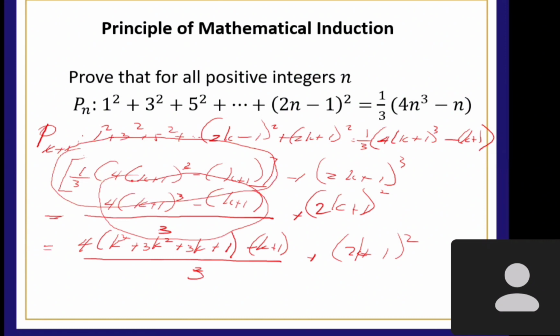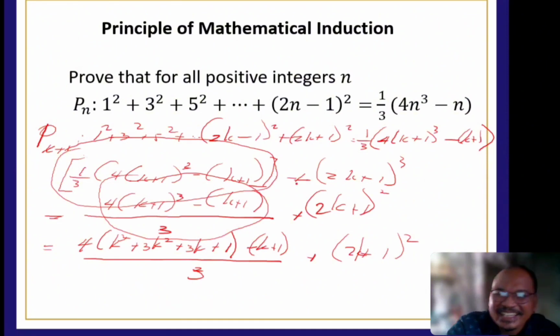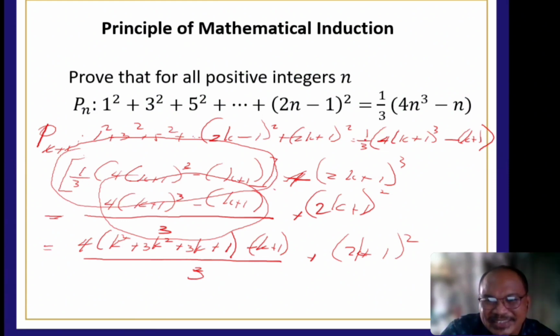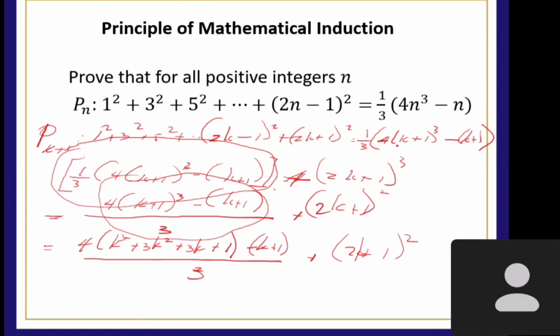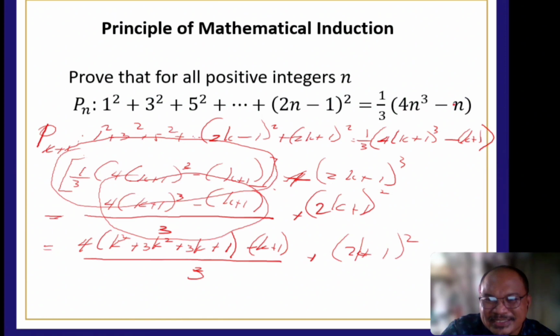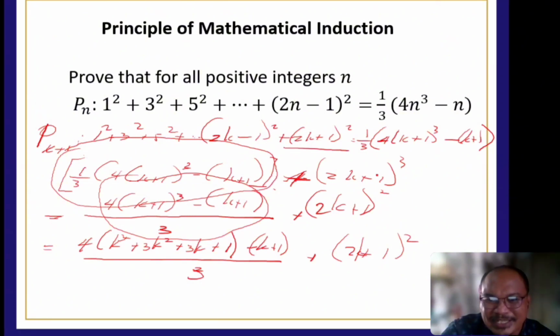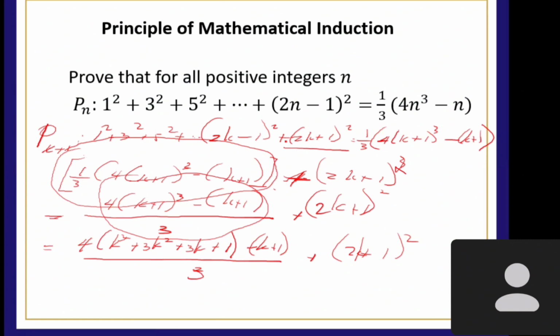Nagets ko po yan. Kaya lang yung may kasunod pang negative 1 and then quantity 2k plus 1 cube. Hindi, plus yan, ma'am, plus. Plus ba yan? Plus pala yun. Oo, tama. Ito yung 1/3. Tapos yung 4k cube minus k plus 1 kasi yung n mo nagiging k plus 1, tama? Tapos nag-plus ka on both sides ng 2k plus 1 squared. Kung ano yung pinlus mo dito, magpo-plus ka sa left side, ganun din sa right side.